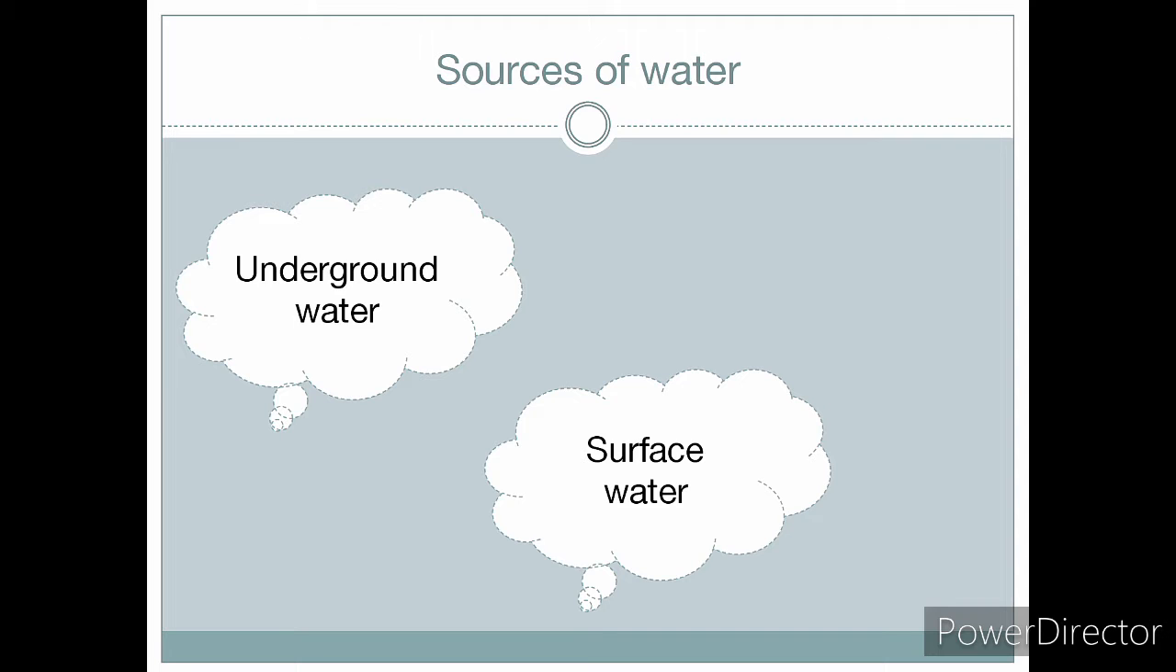Now you'll be asking, what is surface water? Surface water is that water which is found on the surface of the earth, means it is on the land, the water that is on the land. So that is known as surface water. Okay, so now we are going to discuss what is water table.